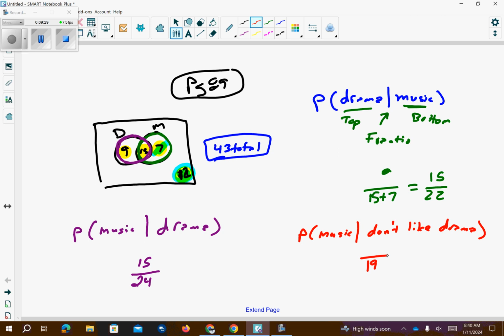We can talk about it. All right. So now that I have my numbers right, do you see where I get the 19 from? And then they like music, so then there's the 7 out of 19. Okay, now, Venn diagrams can also have 3 circles.